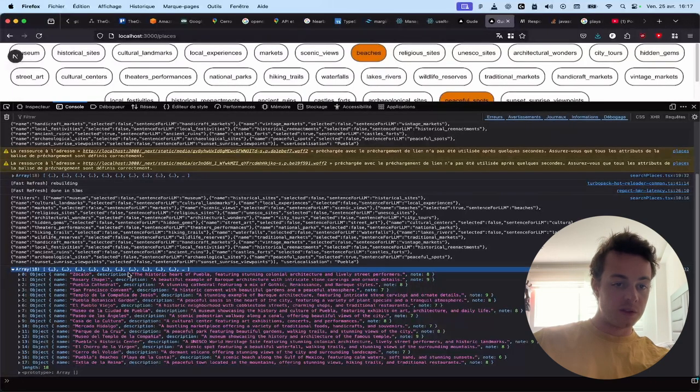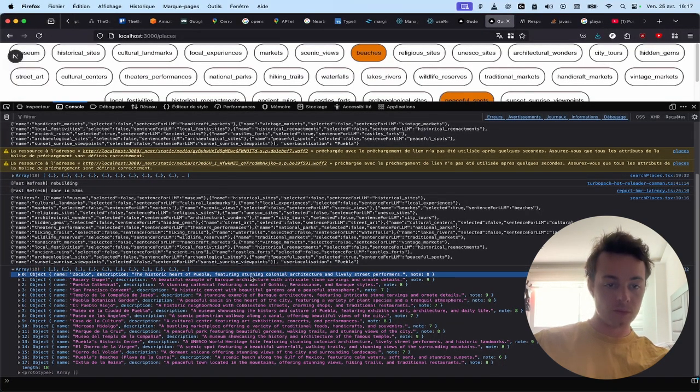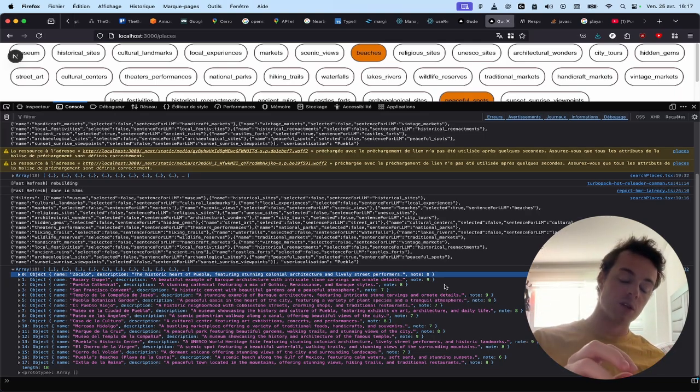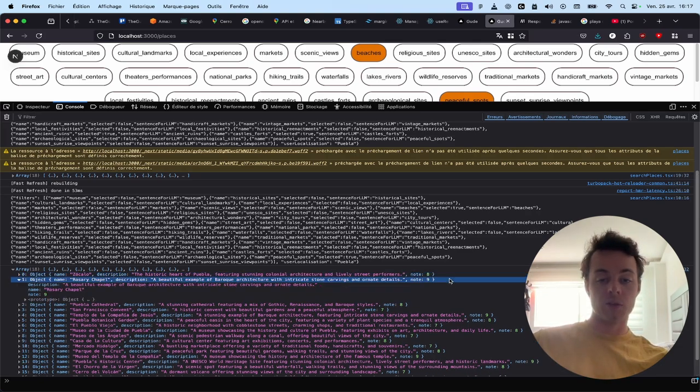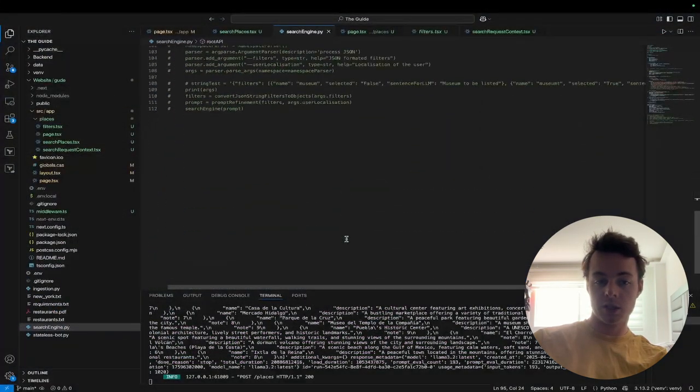So we have an array with the object. So this is about Puebla, and give me the name of the place, the description, and a grade based on the preference and how much the places match our preference. So this is very good because I want to be able to display the best grade first, and the further it goes, the lower the grade will be. So that's the thing.